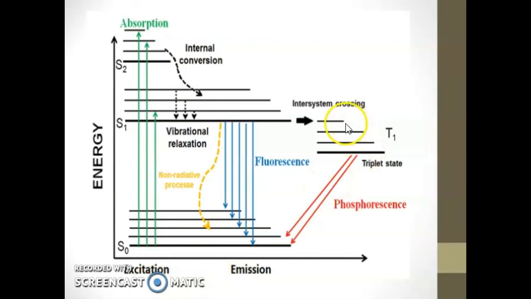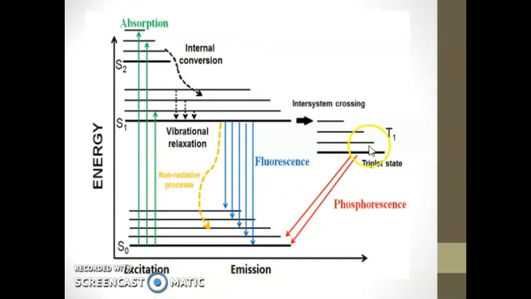That is, there is a series of vibrational levels in this electronic state, nu equal to 0, 1, 2, 3, etc. By losing vibrational energy, the electron reaches the lowest vibrational level, that is nu equal to 0.